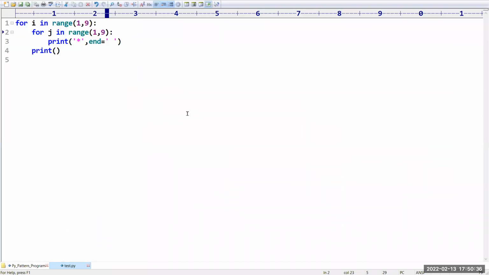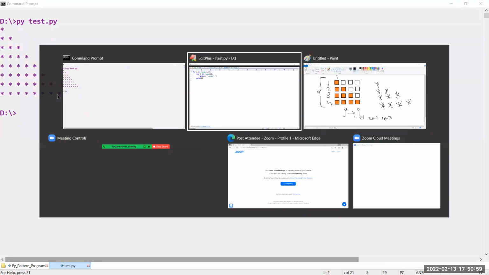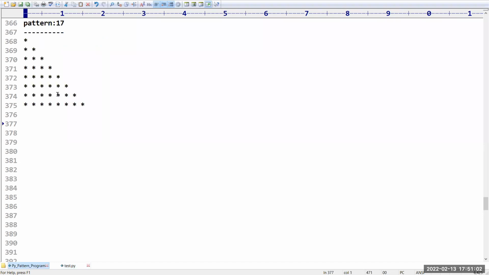Now I want to implement a program for this. Let us see what I am going to take. In the place of J in the range of 1 to 9, please take J in the range of I. That's all. It is sufficient. You can see we got this particular style. This is my next pattern. I think it is very clear to you how this style got implemented. Any doubts, friends? Please confirm. Is it clear?